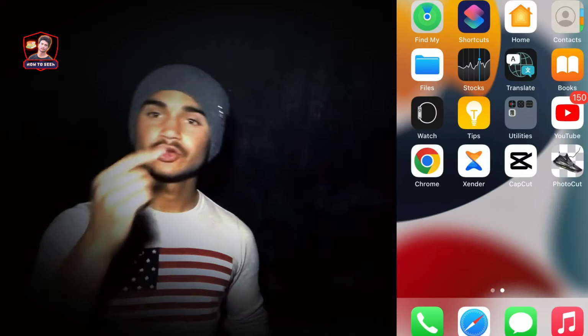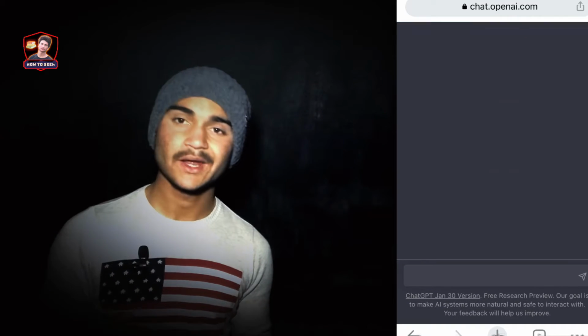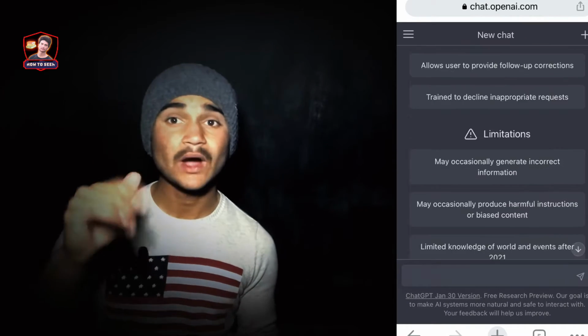So there we go. You can see here my screen, and now you have to open your Chrome browser. The dashboard of OpenAI or ChatGPT comes in front of you directly, because I've already logged in. If you don't know what ChatGPT is, how to log in to it, or how to sign up if this is your first time, you can watch my first video. Inshallah, I'll give you the link in the description below.